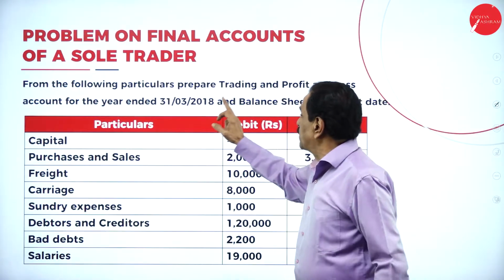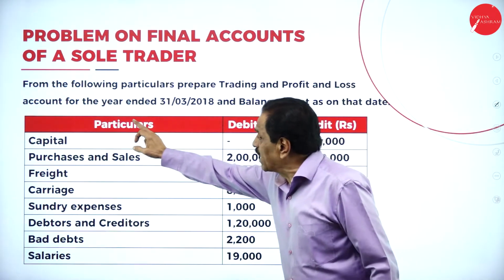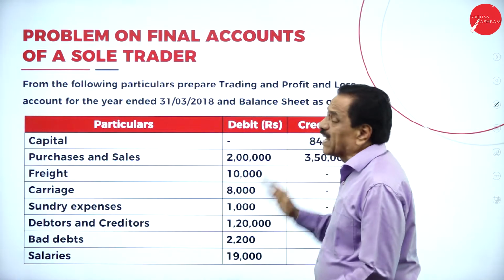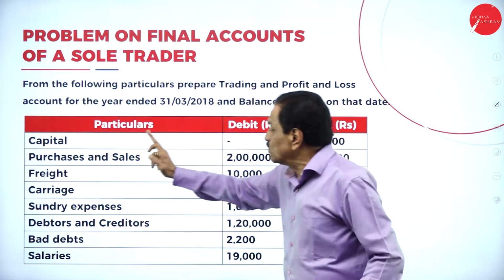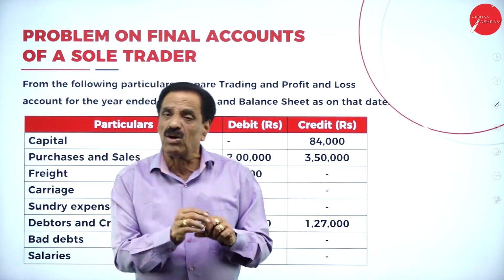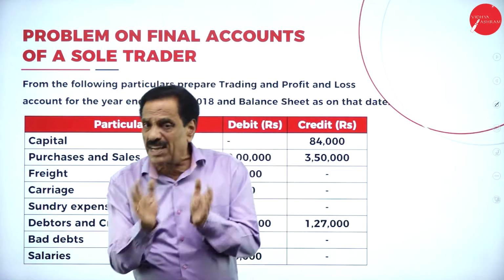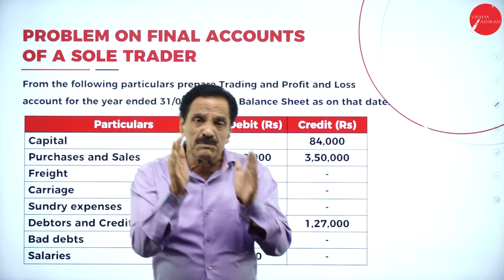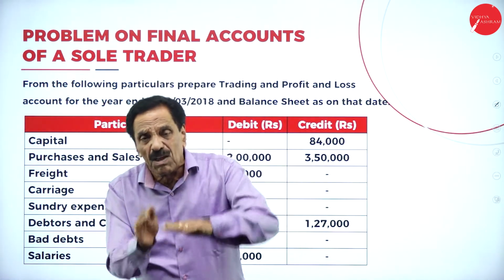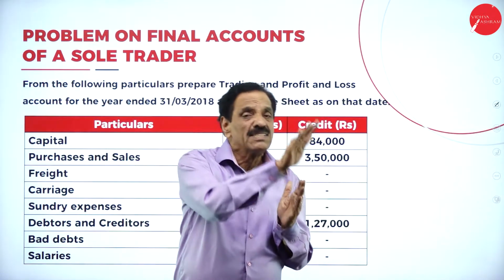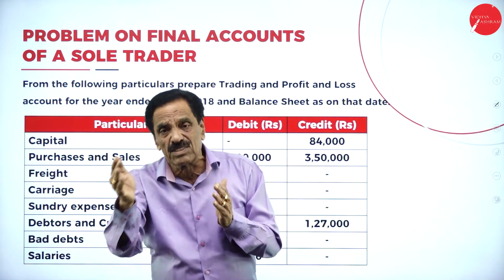From the following particulars, prepare trading and profit and loss account for the year ending 31/3/2008 and a balance sheet as on the date. So they have given the capital. This is a trial balance. I think we have already solved this in the previous session regarding the trial balance. What is trial balance? Trial balance is a test of the arithmetical accuracy of books of account. How is the trial balance prepared? First we prepare journal entries, then ledger, then ledger to trial balance.